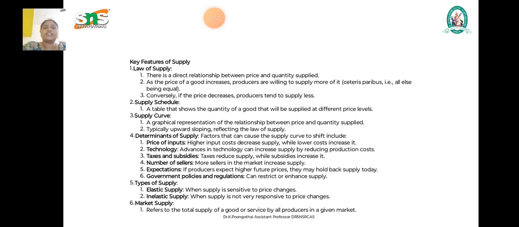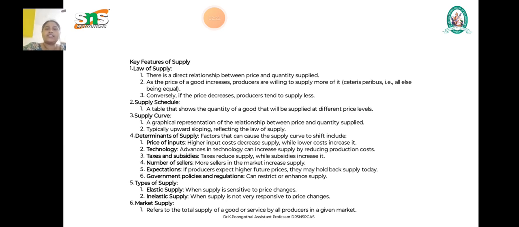The first one is the law of supply. The law of supply means there is a direct relationship between the price and quantity supplied. As the price of goods increases, the producers are willing to supply more of it. Conversely, if the price decreases, the producers tend to supply less. So that is the law of supply.